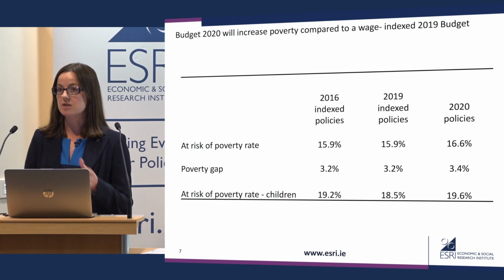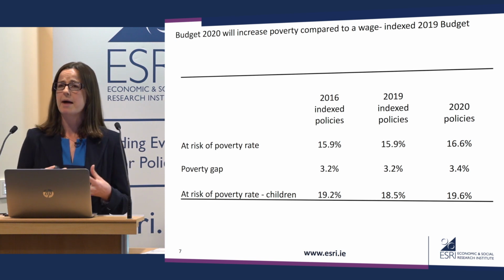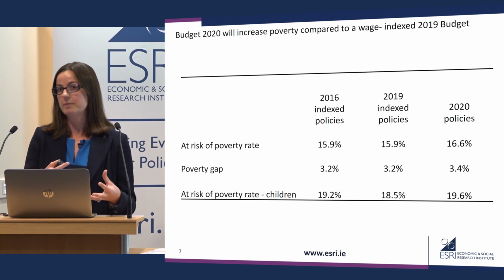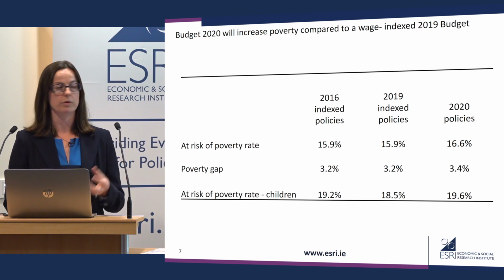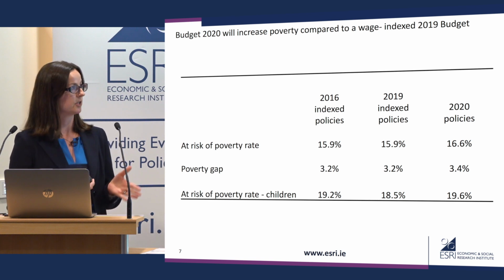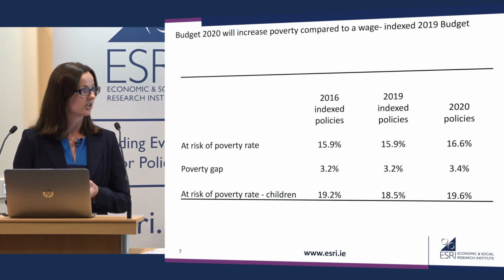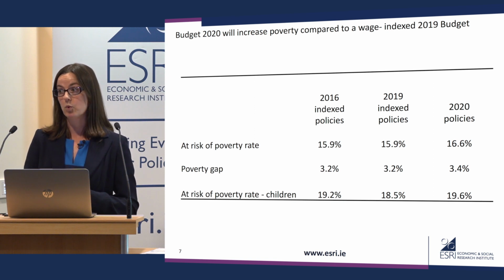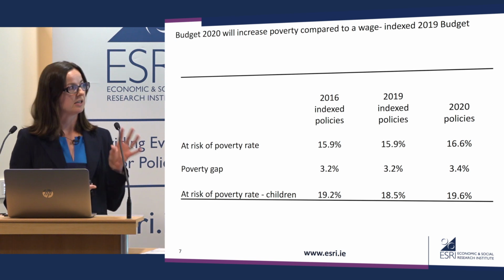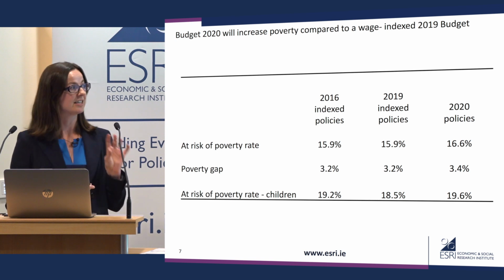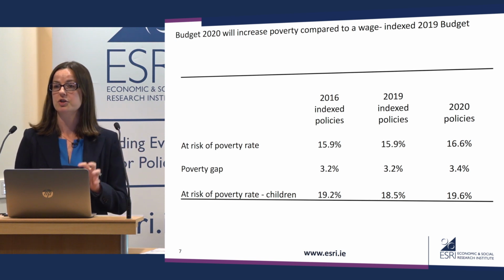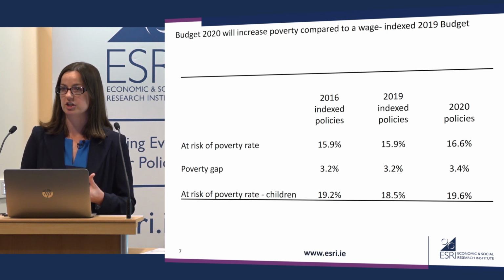The poverty gap is also set to increase. The poverty gap measures how poor people are, essentially. So how far they are below the poverty line, given that they are below the poverty line. So that's also set to increase compared to the neutral benchmark. And lastly, the at-risk of poverty rate in 2020 compared to the neutral benchmark is set to increase by about 1 percentage point up to 19.6%. So the targeting of the social welfare package again didn't go far enough here in order to ensure that poverty rates, particularly among children, are stable.